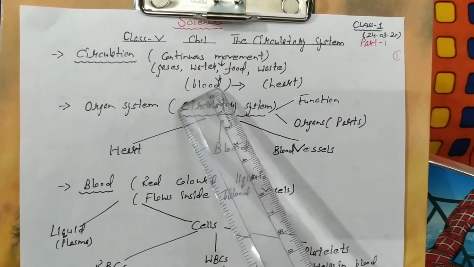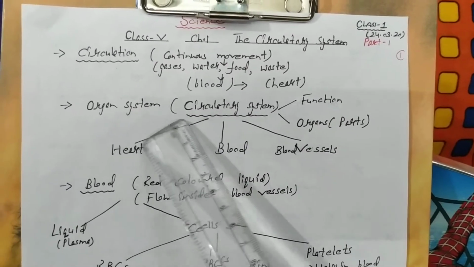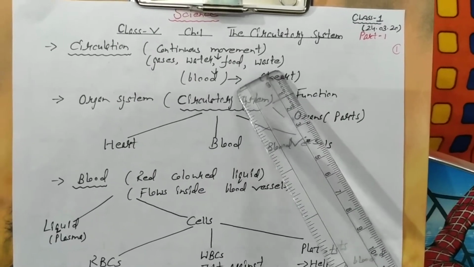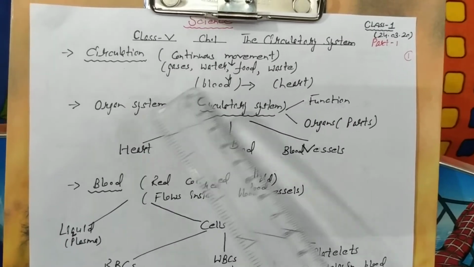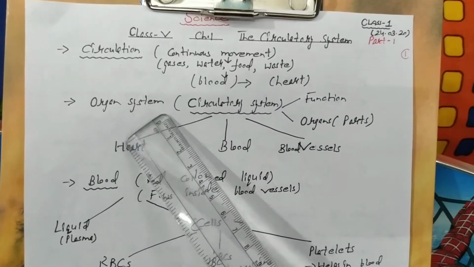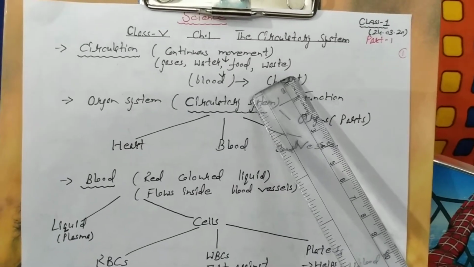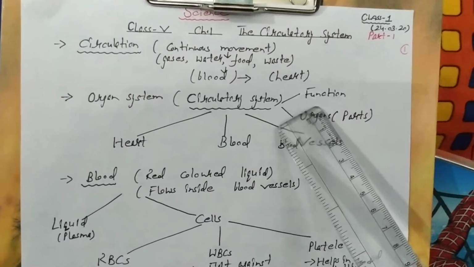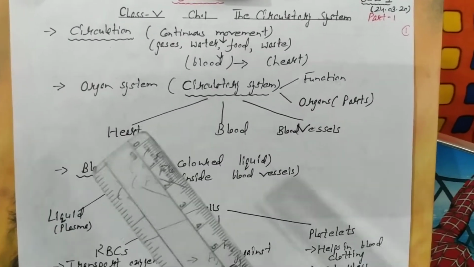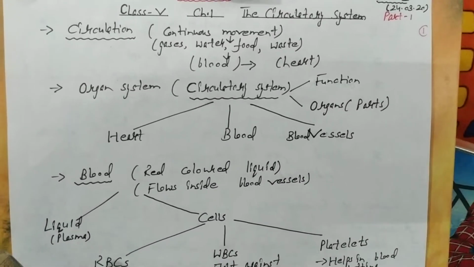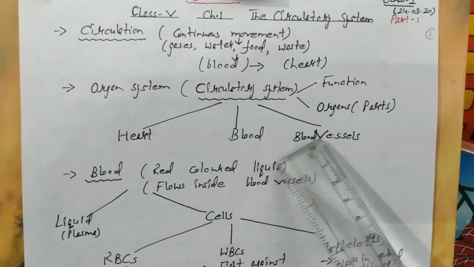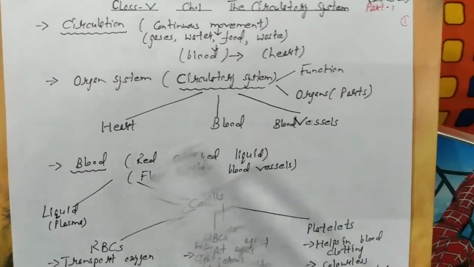Function: I already told you that the circulatory system transports or carries the gases, water, nutrients and waste products from one part of the body to another, or you can say from the heart to the body parts and back from the body parts to the heart. Now function is done. Now let us move on to the parts. There are three main components of the circulatory system: heart, blood, blood vessels. We will study all three one by one.